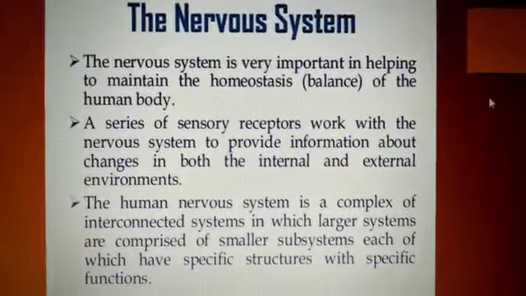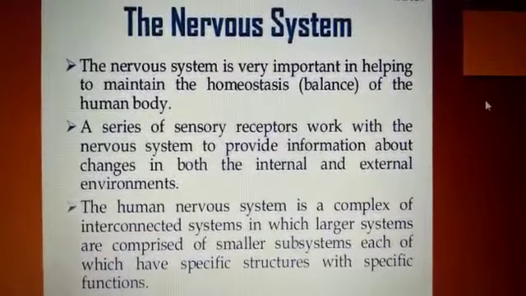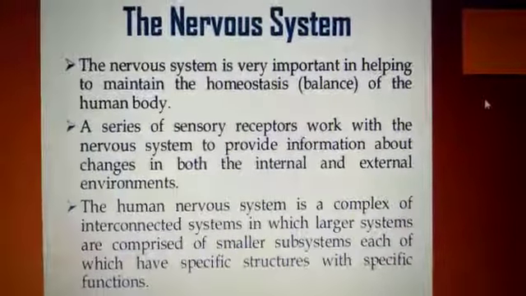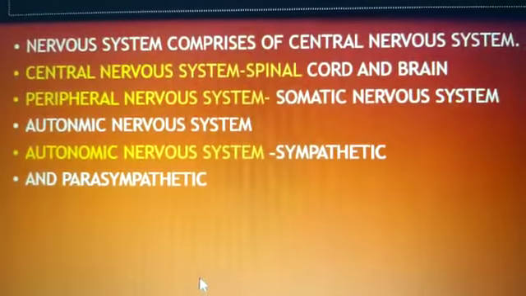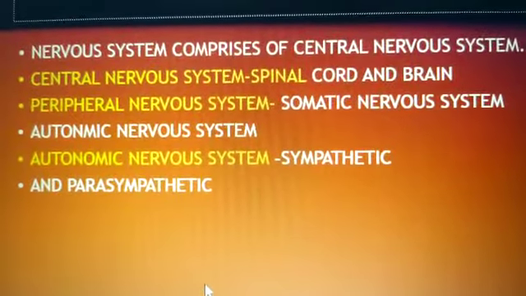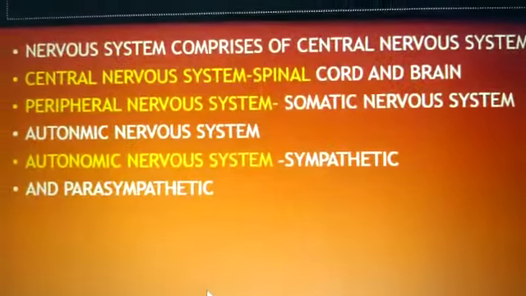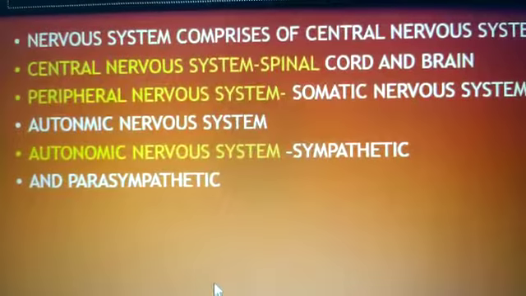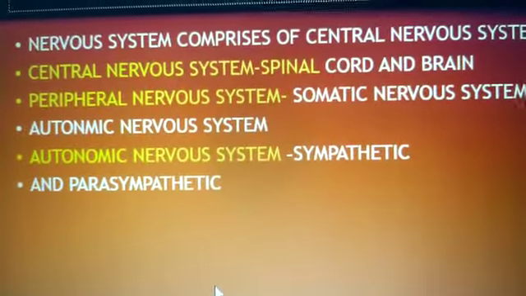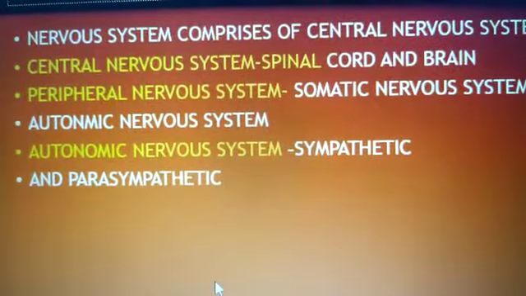So children, the nervous system is divided into the central nervous system and the peripheral nervous system. The central nervous system comprises the spinal cord and brain. On the other hand, the peripheral nervous system comprises the somatic nervous system and the autonomic nervous system. Now, the autonomic nervous system is divided into sub-parts, that is, the sympathetic nervous system and the parasympathetic nervous system.